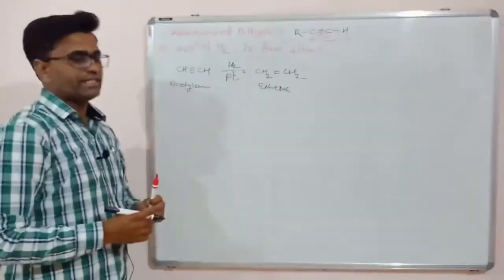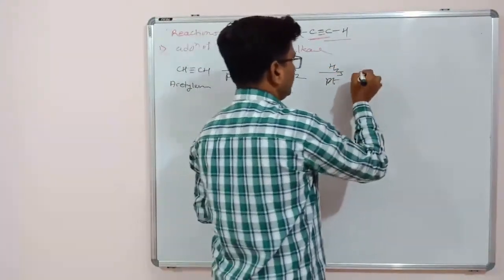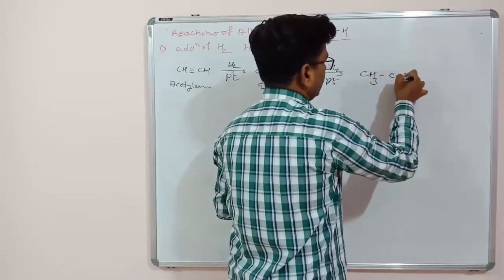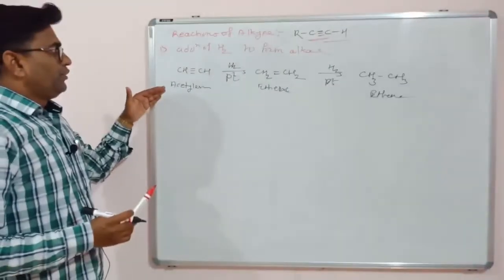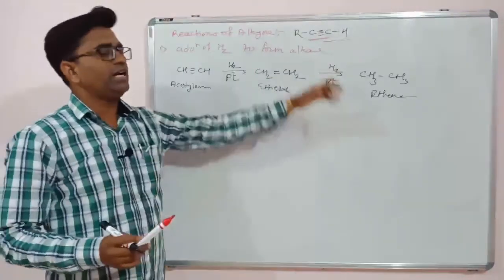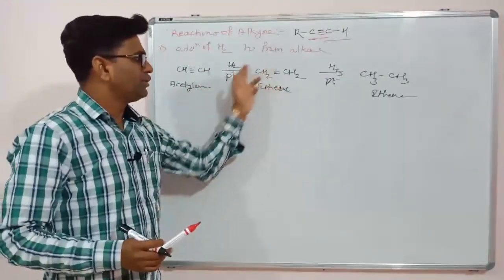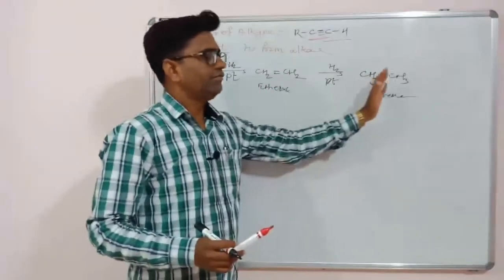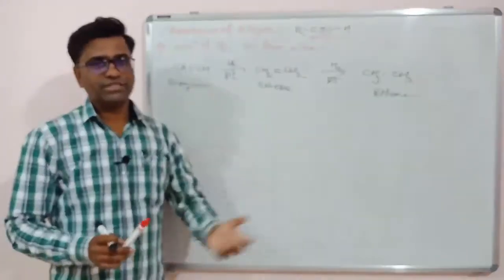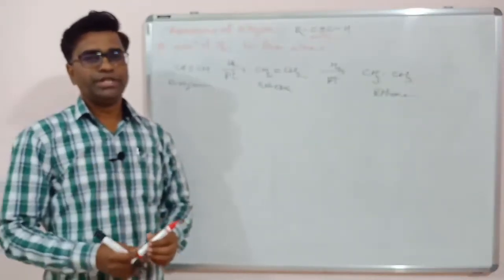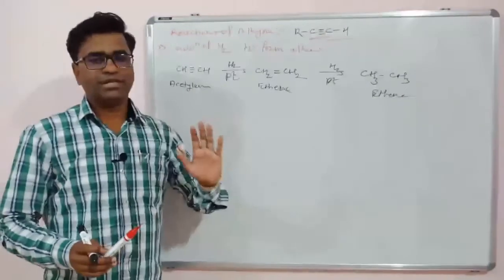So this ethene is also an unsaturated compound. If you have the reagent in excess, what will happen? This alkene also shows addition type of reactions, and finally you will get a saturated compound, that is ethane. These reactions are very fast reactions, uncontrolled reactions. So the reaction won't stop at the alkene level. At the end we will get alkane as a product. Instead of platinum we can use nickel, Raney nickel, rhodium, rhenium. So many metals are there, we can use those metals also.